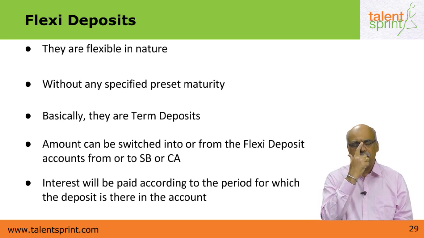For example, if there is a Flexi deposit and the money has been in the account for, let's say, a period of 6 months, and thereafter the money is transferred to the SB account of the deposit holder, the bank will pay interest on the 6-month period only, because there is no preset maturity, there is no preset interest rate either.